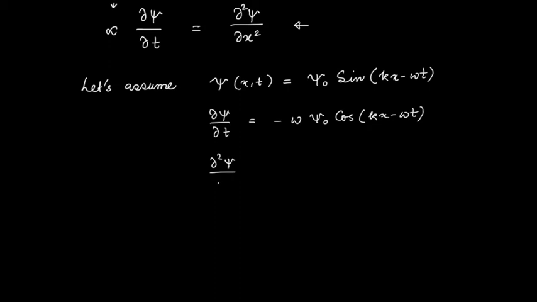And if I do del 2 psi del x2, what will I get? Every time I do the derivative, I get one k out, so finally I get k square. Sine will become cos first, and then cos will become sine with a minus sign.